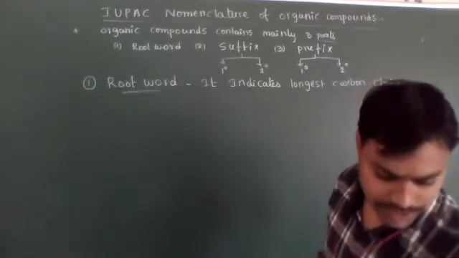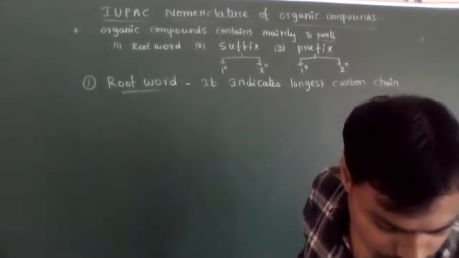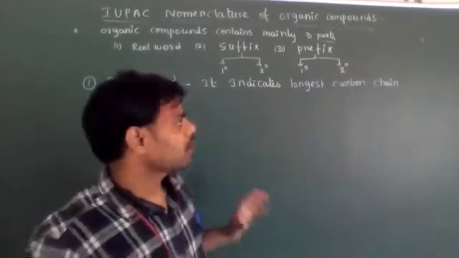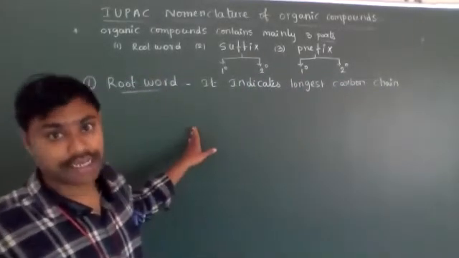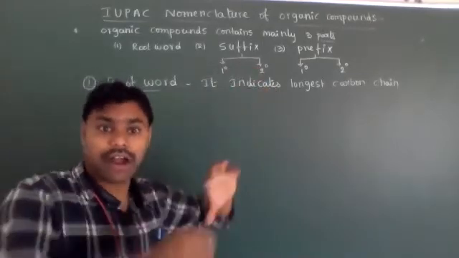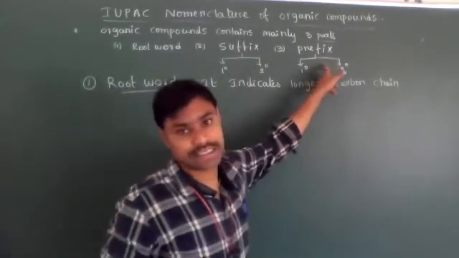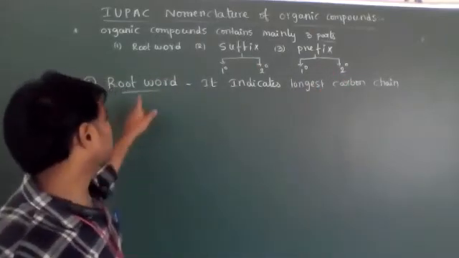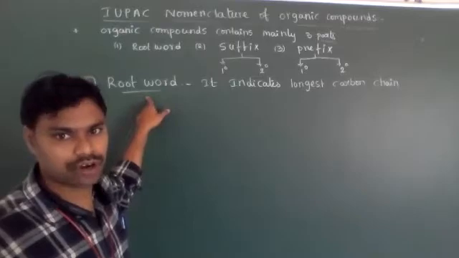The longest carbon chain is called a root word. On that longest carbon chain only, the primary suffix and secondary suffixes are present, and the prefixes are present too. So the longest carbon chain present in the organic compound we consider as the root word.